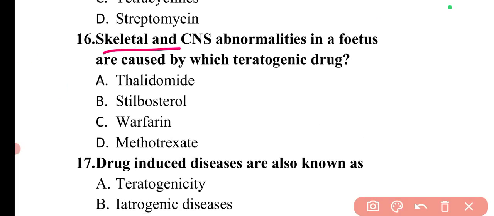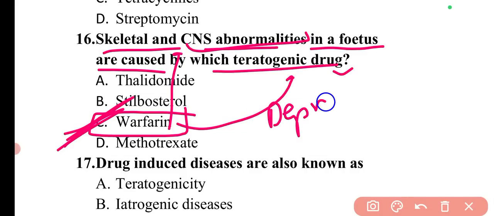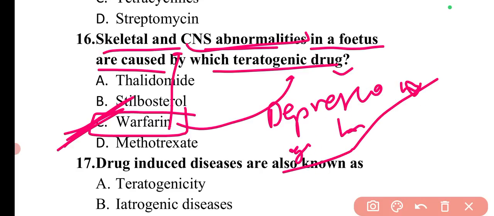Next question is: skeletal and CNS abnormalities in a fetus are caused by which teratogenic drug? So basically, skeletal and CNS abnormalities in a fetus are caused by the warfarin drug. Warfarin has a teratogenic effect. I have already explained this: skeletal and CNS conditions can be seen, also the depressed nose, eye and hand defects, and growth retardation. These different conditions can be seen with the use of warfarin, which is a teratogenic drug.